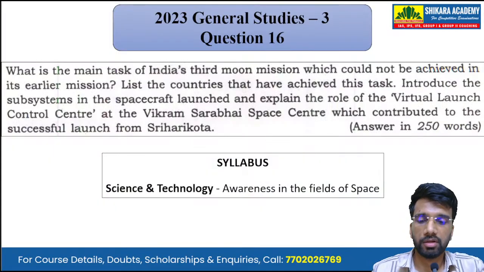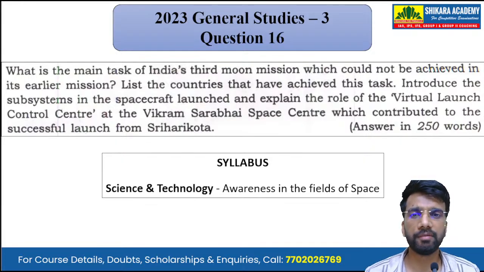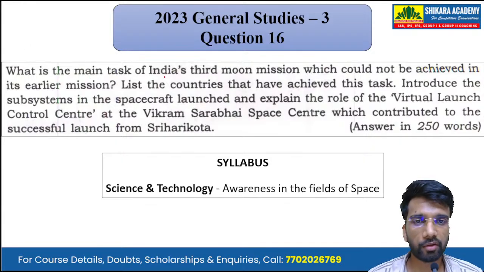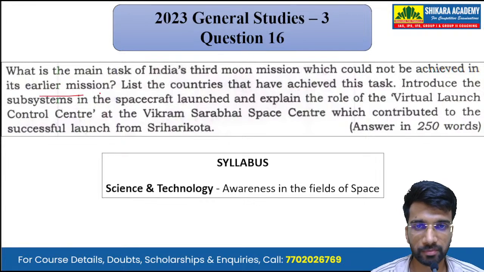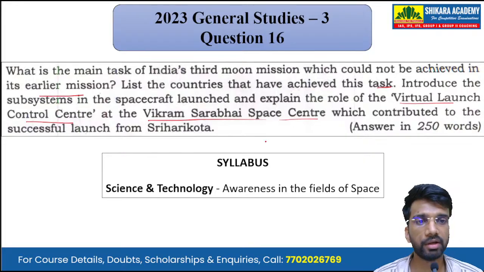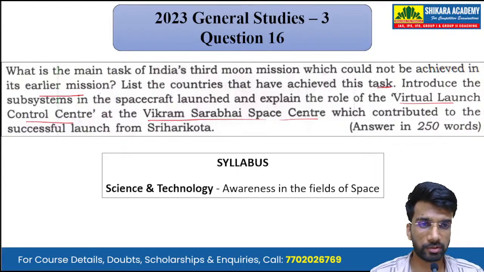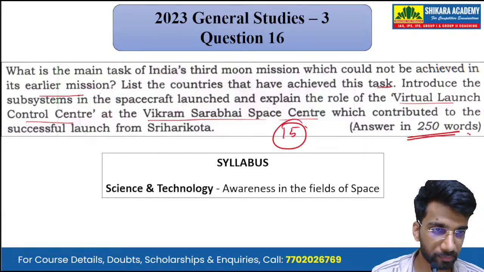Okay, so let's begin. For the first question of the day: what is the main task of India's third moon mission, which could not be achieved in its earlier mission? List the countries that have achieved this task, introduce the subsystems in the spacecraft launched, and explain the role of Virtual Launch Control Center at the Vikram Sarabhai Space Center, which contributed to the successful launch from Sriharikota. A 15-mark question that we have to answer in 250 words.